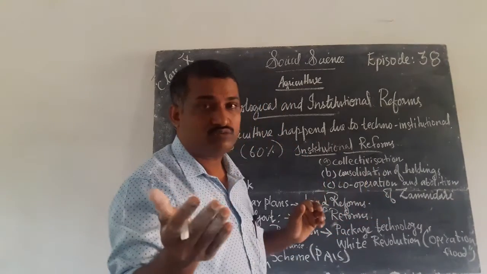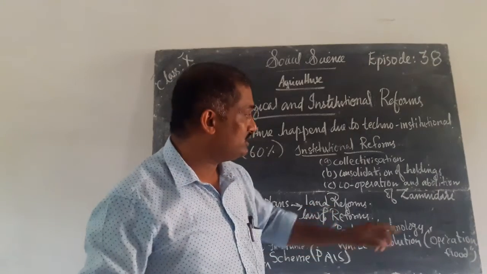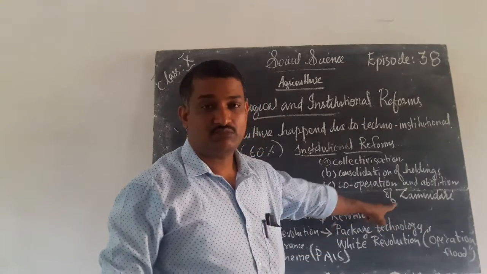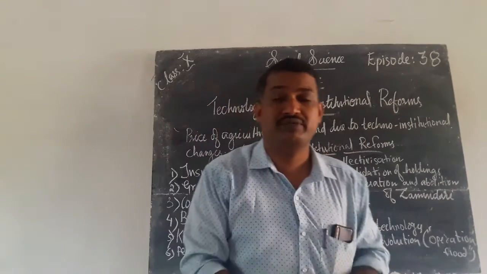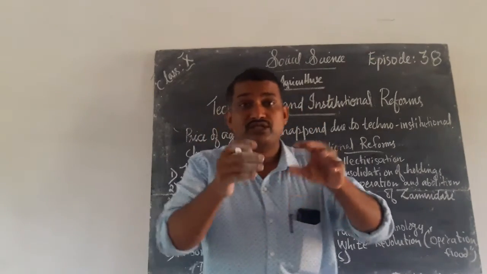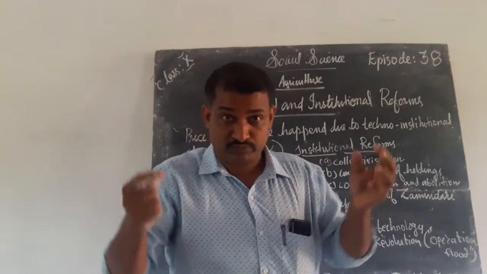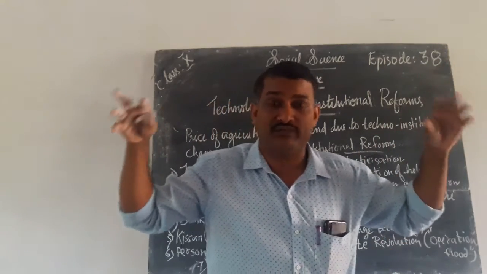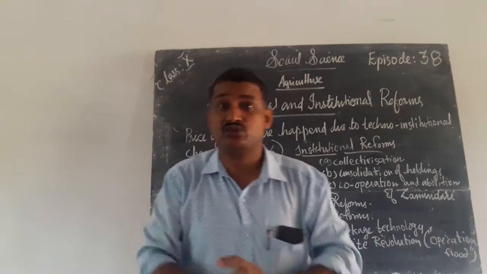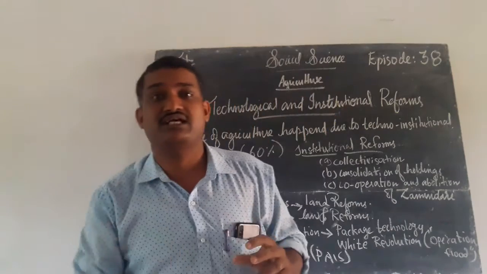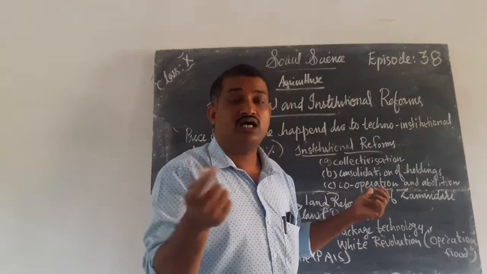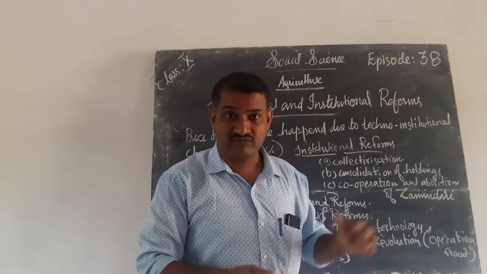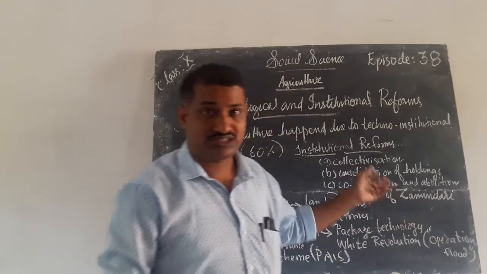When the institutional reforms happen, first of all, there is the abolition of the Jamindars. Abolition means totally avoiding these Jamindars, and cooperation will be encouraged. What is cooperation? A cooperative society is where people, the peasants, join together and cultivate together, and they can equally share the dividends. That is the type of reforms that happened when the Britishers took much interest in agriculture.